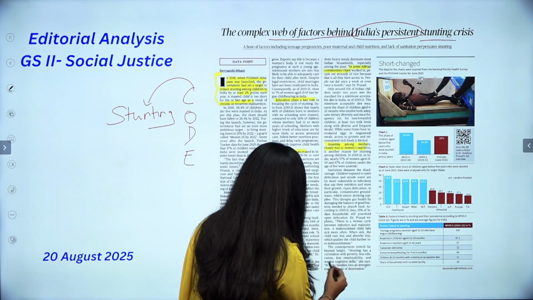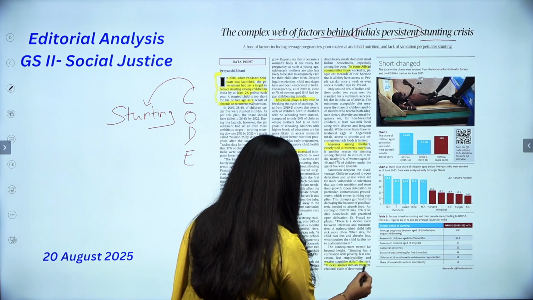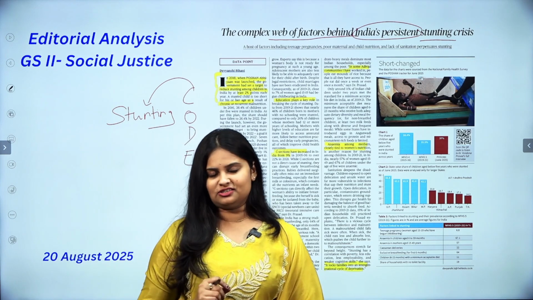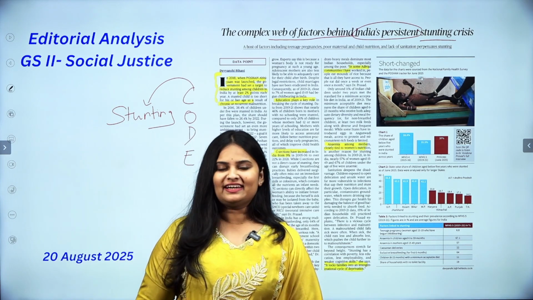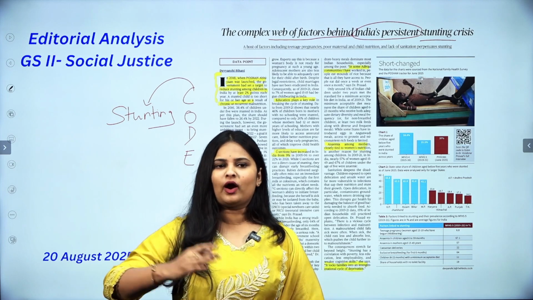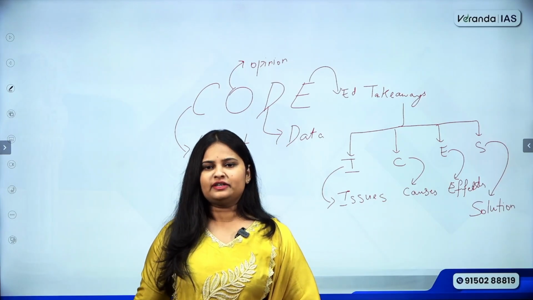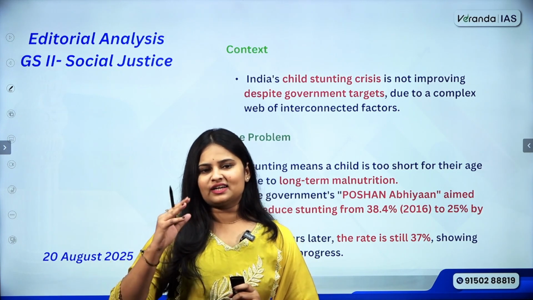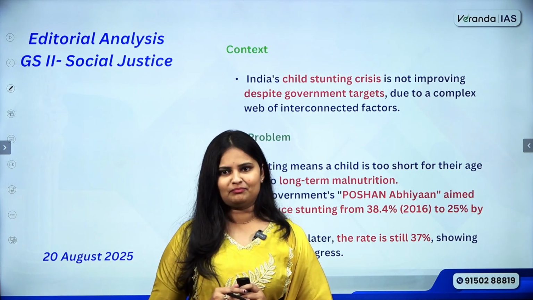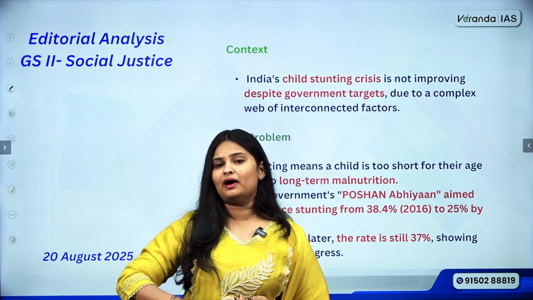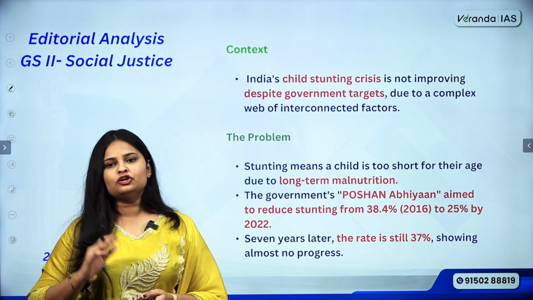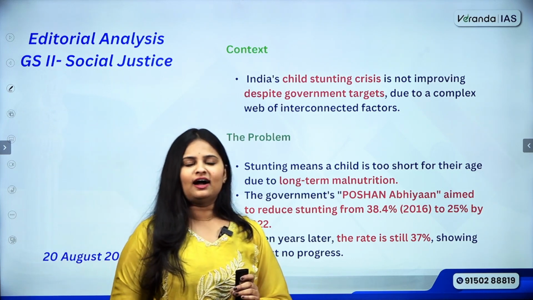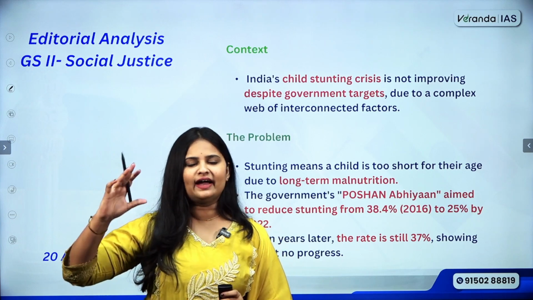And there is one more thing we need to understand. The author says stunting locks families into an intergenerational cycle of deprivation. So this is a major takeaway. So this is the overall editorial, and one by one we'll try understanding this. So yes, we have understood the CODE approach. Context, we all know, India's child stunting crisis is not improving much. There has not been great progress, and there are multiple reasons responsible for this. Talking about stunting, one thing you need to understand: what is stunting? Basically, the child's height is not that great for that particular age.